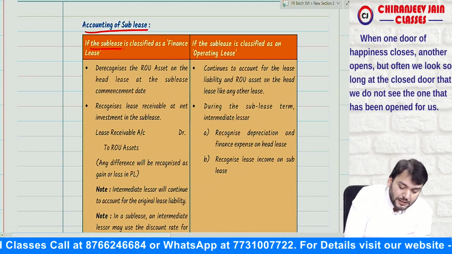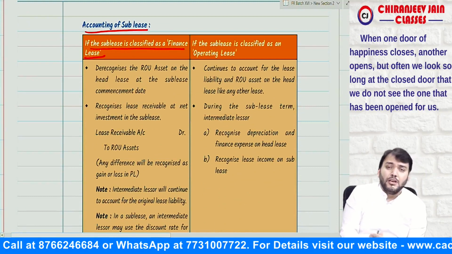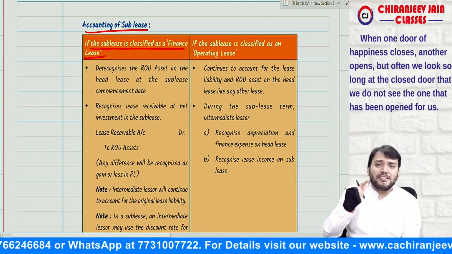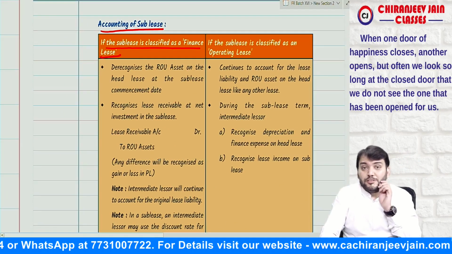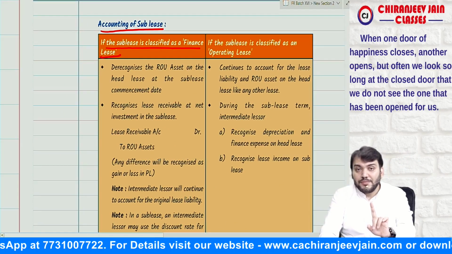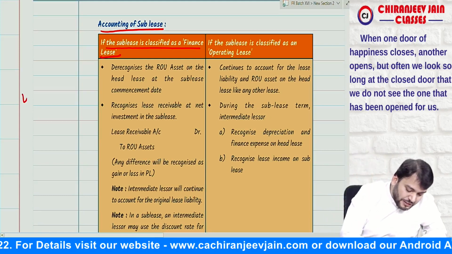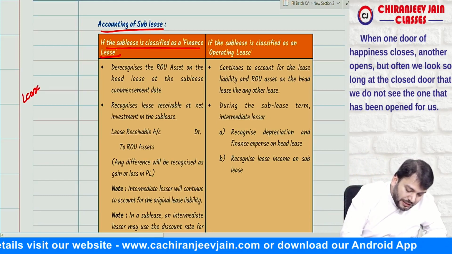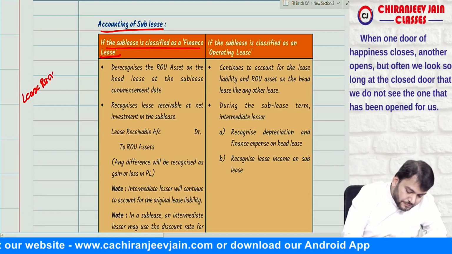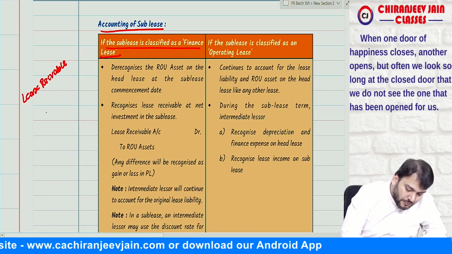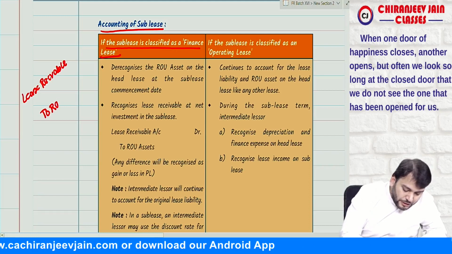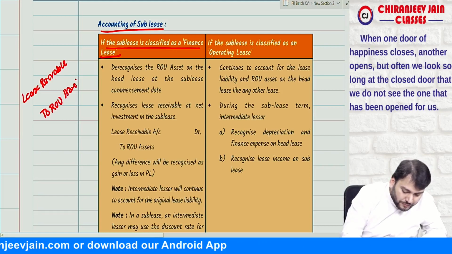In case the sublease is classified as finance lease, it means we need to de-recognize the ROU asset and recognize a lease receivable. Means we'll pass one journal entry: lease receivable account debit to ROU asset.